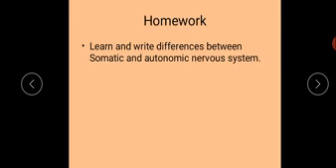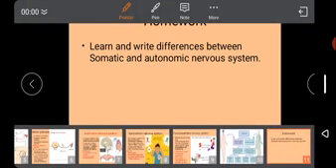You need to write the differences between the somatic and autonomic nervous systems, and then also write down the differences between the sympathetic and parasympathetic. So that's all for today.